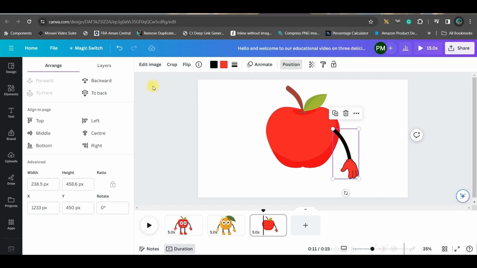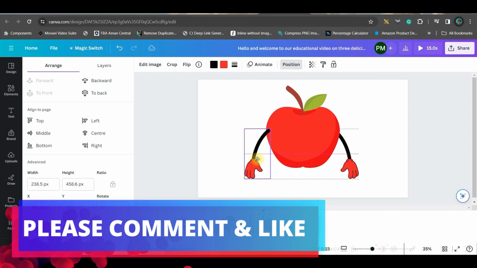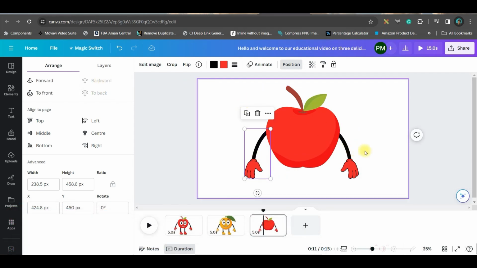Now go to this position option, go to arrange and backwards. Now just duplicate the hand from here. Just shift it a little bit. Go to this flip option and flip it horizontally. Drag it to the opposite side and in the same way go backwards. So we are done with our hands.